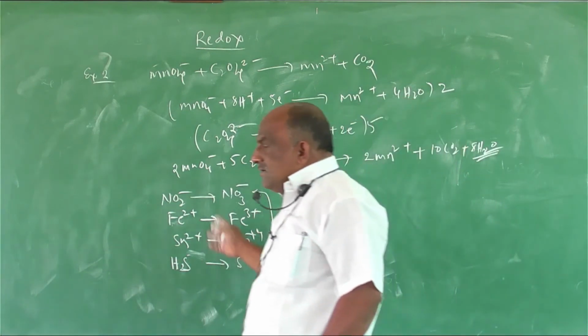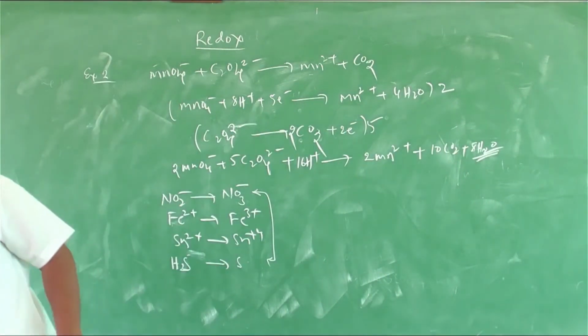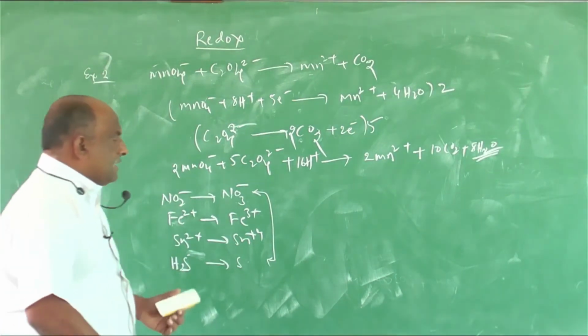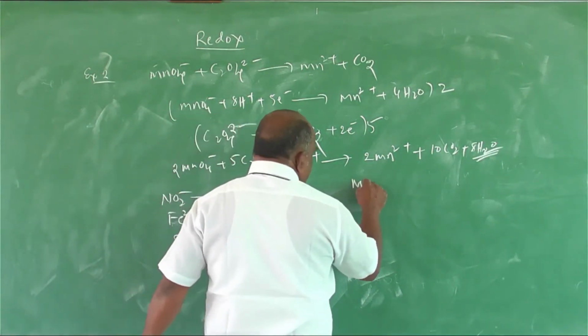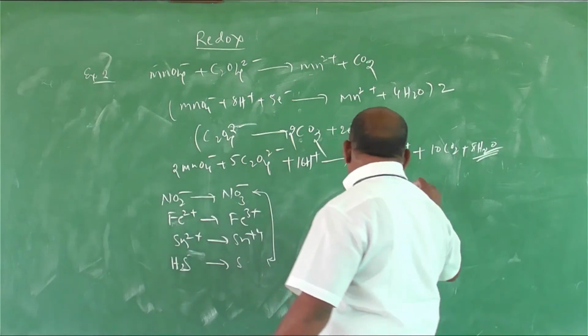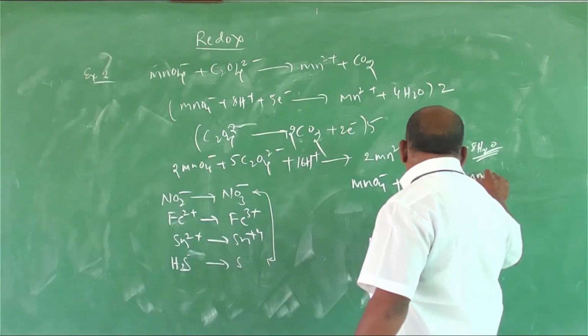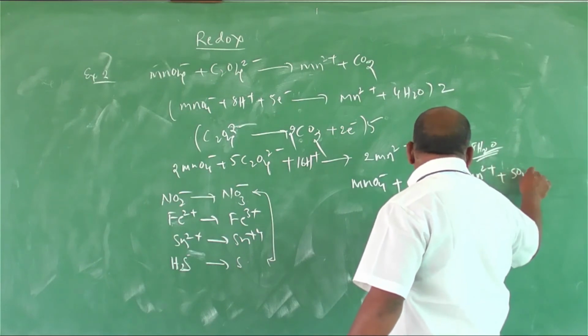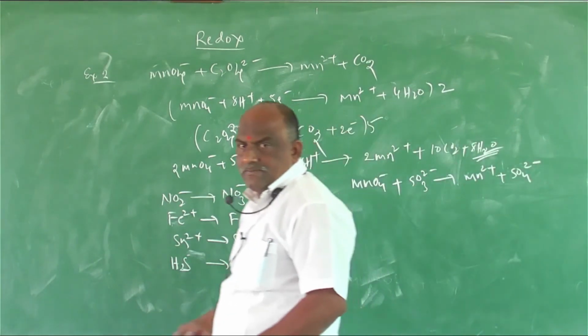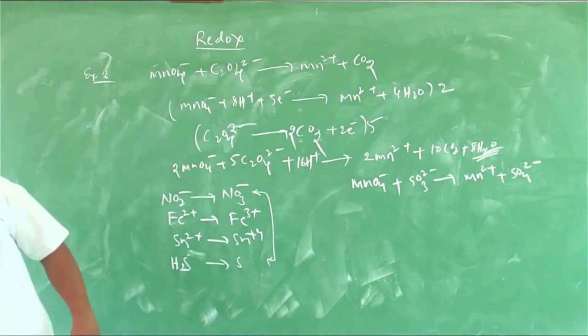Or else there was one more process. What is the one more process to calculate directly? Simple. Suppose you take this example: MnO4 minus plus SO3 2 minus gives rise to Mn2 plus and SO4 2 minus.